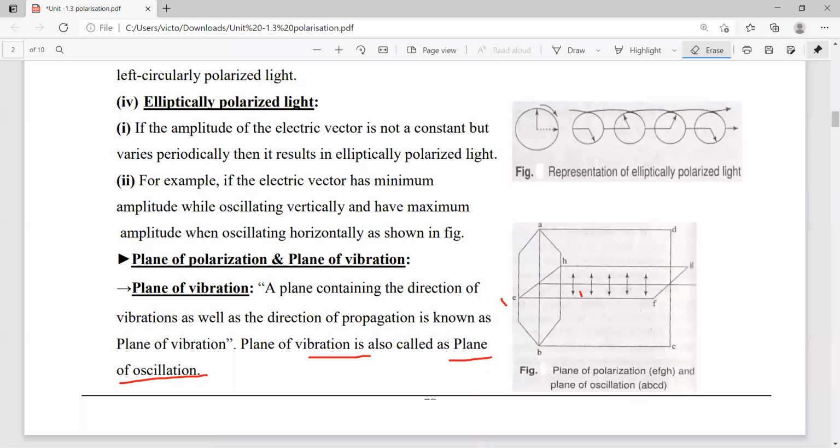So here an unpolarized light enters. Unpolarized light is indicated by two positions: this is vertical and this one is horizontal. Whenever the light enters the tourmaline crystal, it is unpolarized light.